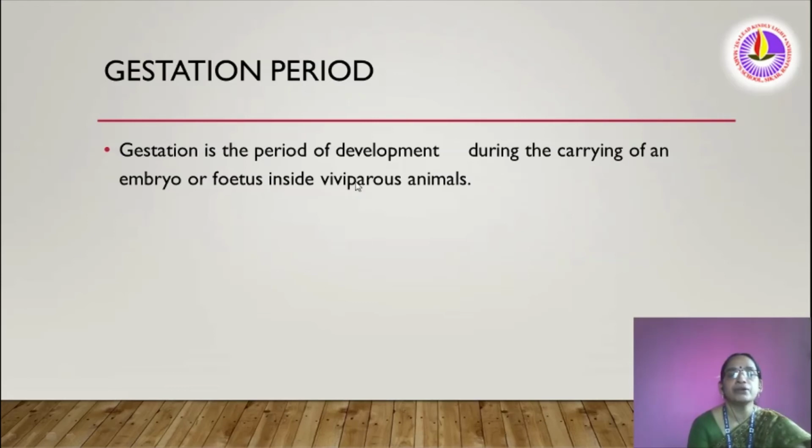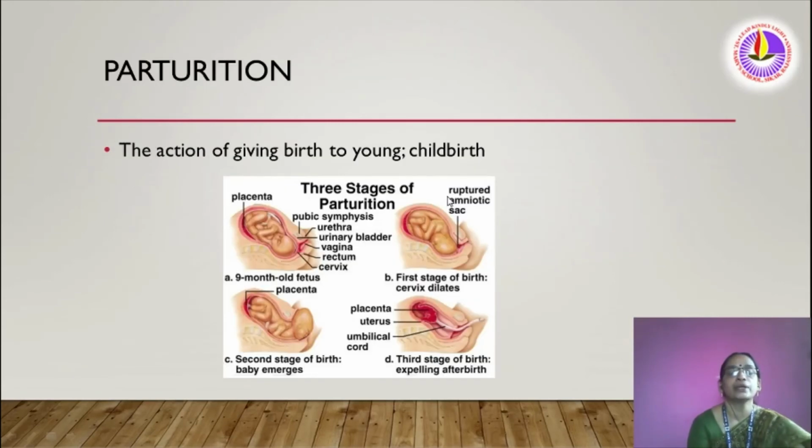Gestation is the period of development during the carrying of an embryo or fetus inside viviparous animals. That is, inside the mother's womb, in any kind of mammal. That time period is for that growth occurring. That fetus life occurring in that time period is known as gestation period.